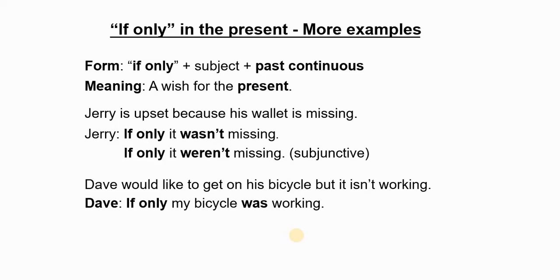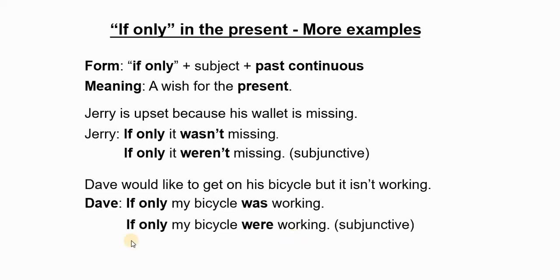That is in the present. So the form is in the past continuous and the meaning is in the present. He wants his bicycle to work now in the present. And again, if we want to use the subjunctive, then we would say, "If only my bicycle were working." Okay, it is a subjunctive.